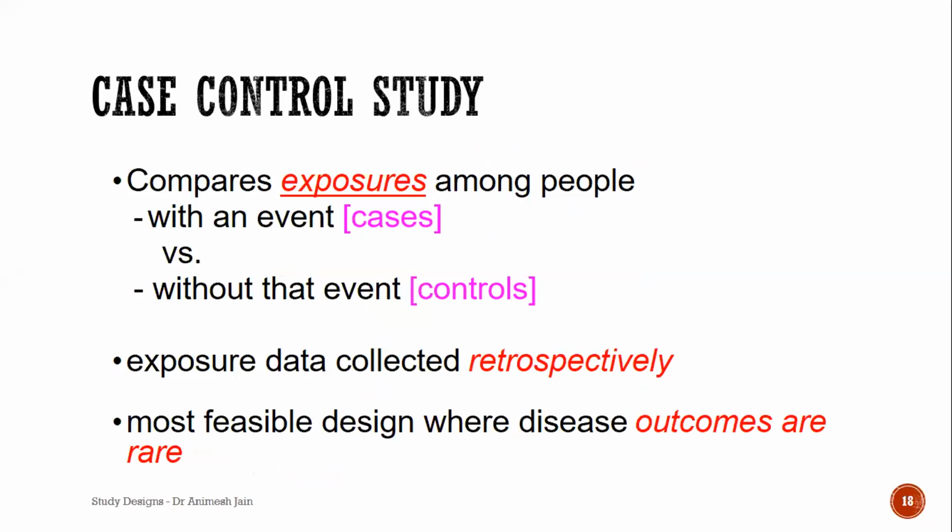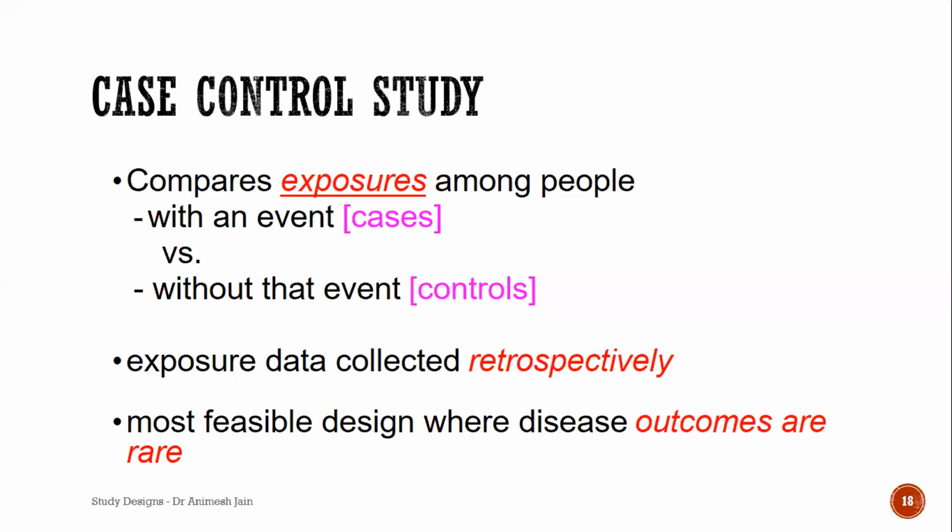Coming to the next type, that is the case control study. Now this is a very important and a strong design comparatively. Now please remember, many times people do confuse. Now here you have two groups, as the name suggests, case and control. Case is anything that has an event or the disease under question, and controls are everything else but not having the event or the disease under question. And that's the fundamental. Please remember, you think of case control and then think of, you have to have a group which has the event of interest, and without the event of interest would be control.